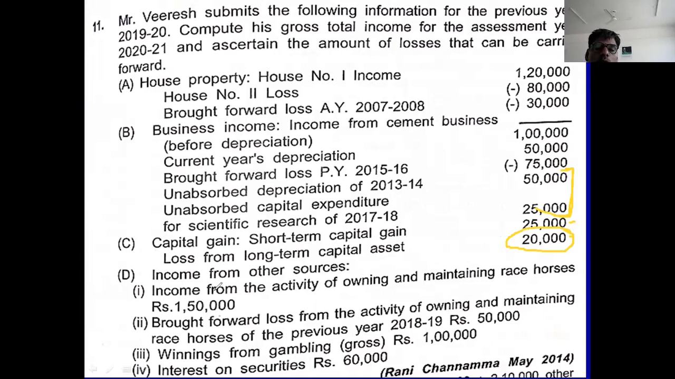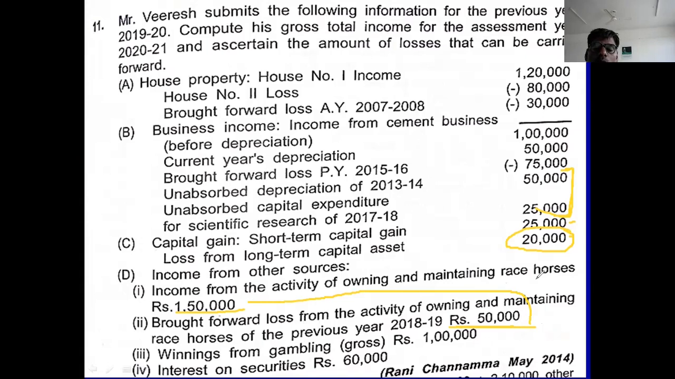other source, maintenance and owning of horse race is 1,50,000. This is 1,50,000 income, and brought forward horse race loss is 50,000. Okay, this 50,000 you deduct in the 1,50,000, and income from this point is 1 lakh rupee. This is permitted for 4 years. This can be carried forward for 4 years.